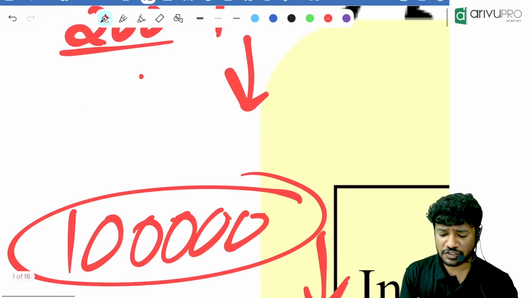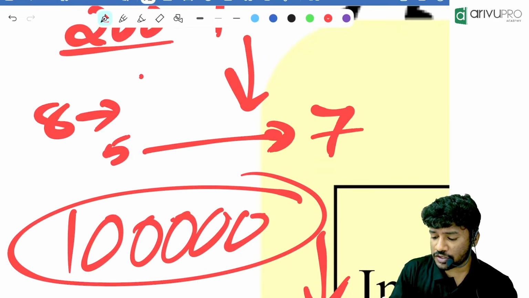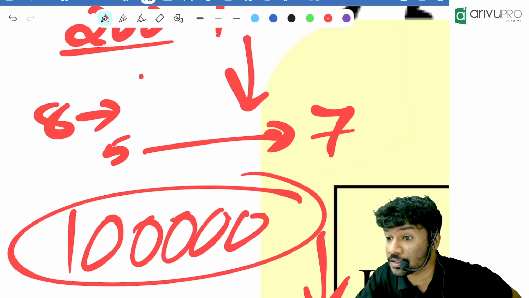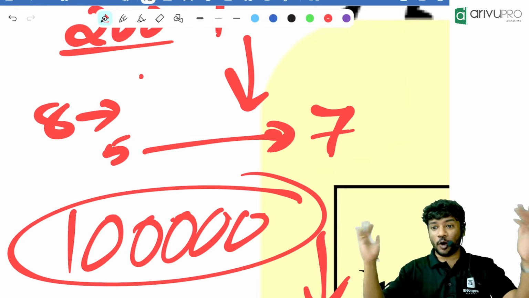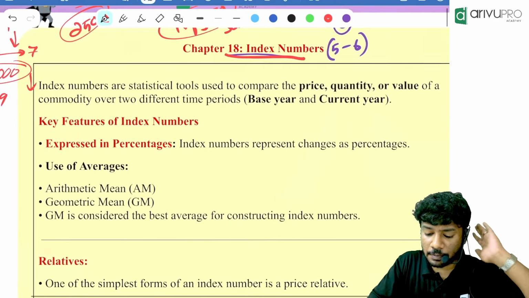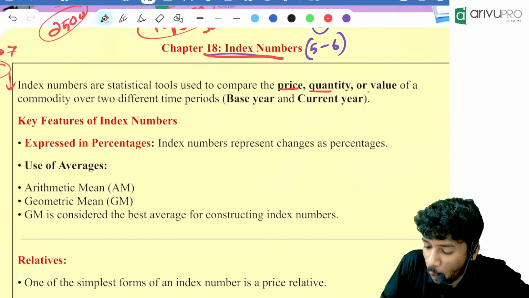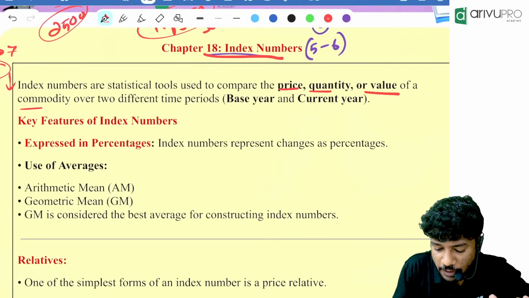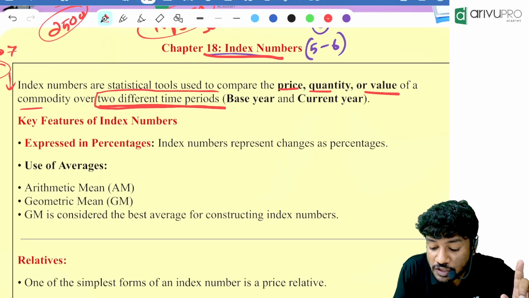For example, in the first 8 marks test, you scored 5 marks. Then in the last 8 marks test, you scored 7 marks. How much increment is there? Plus 2 increment is there. So whatever you want to compare, you can put it as an index. So index number is nothing but a tool used to compare price, quantity or value of a commodity over 2 different time periods.